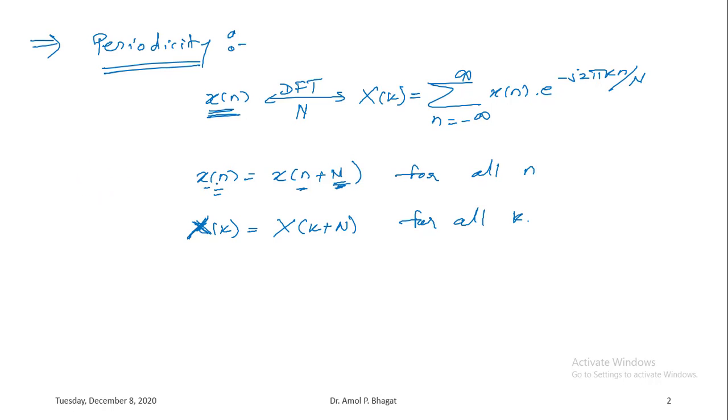So that means if the given discrete time signal is periodic in nature, then its N-point DFT is also periodic in nature. That means X of k is equal to X of k plus N. This is as per the periodicity property.